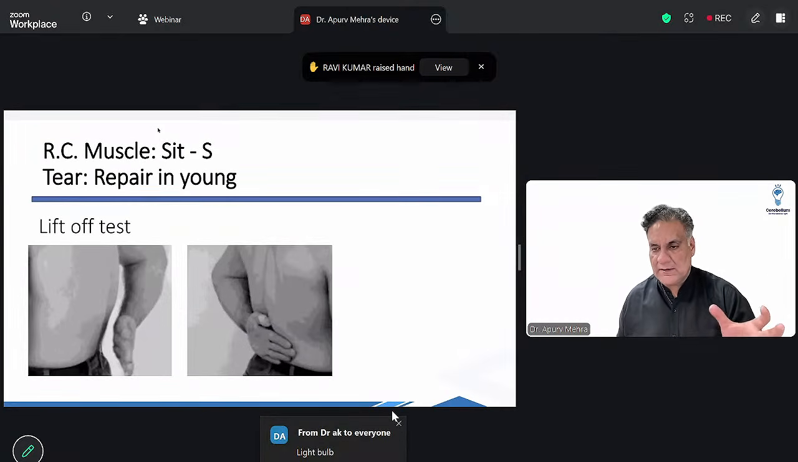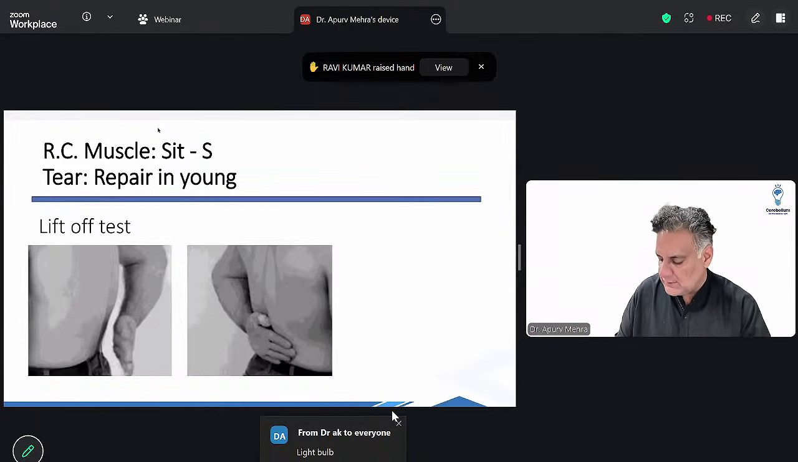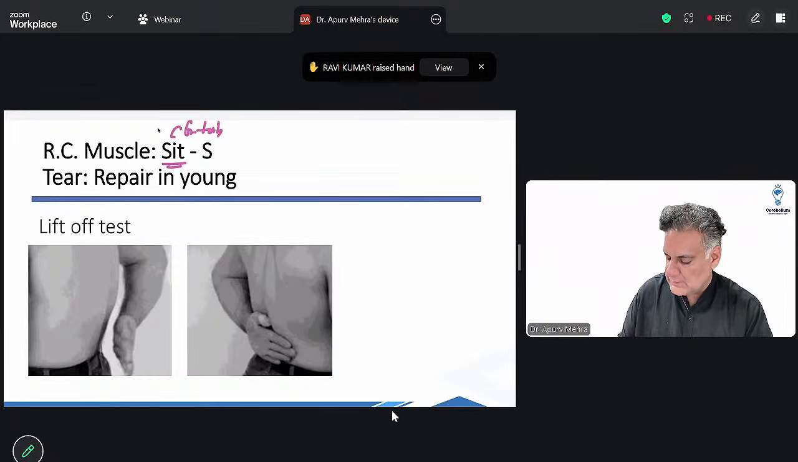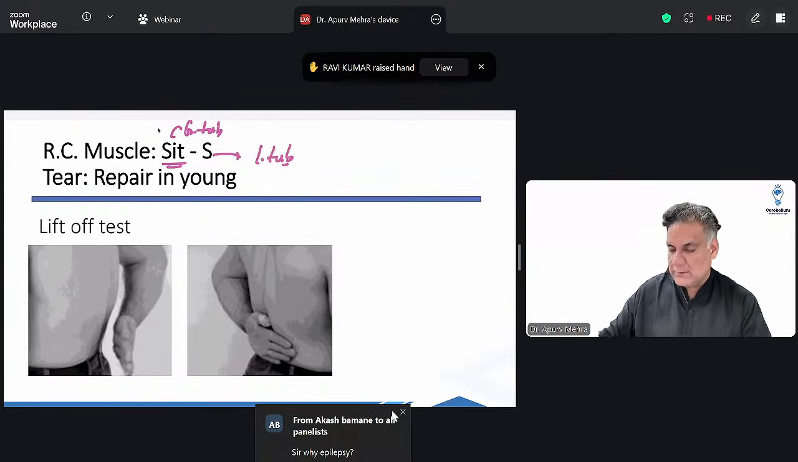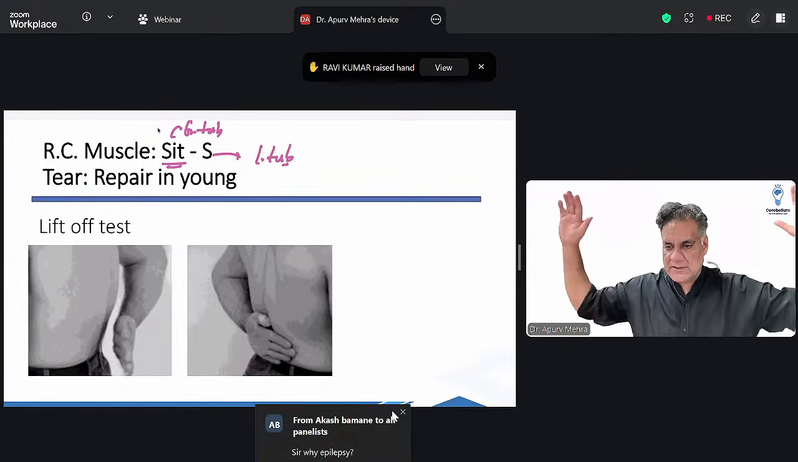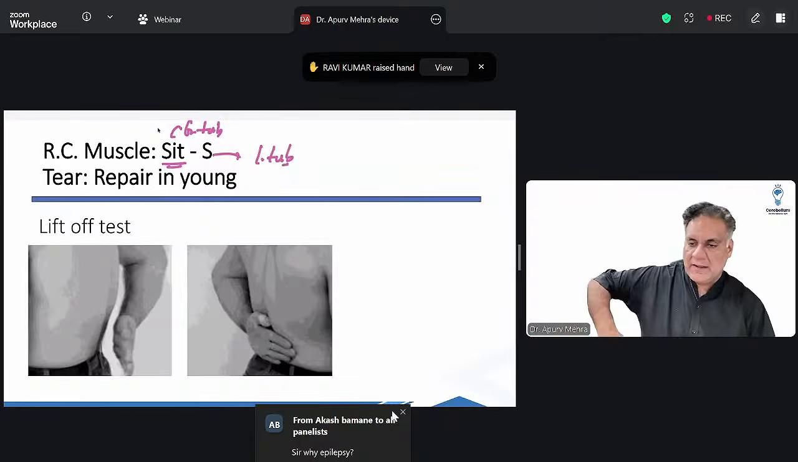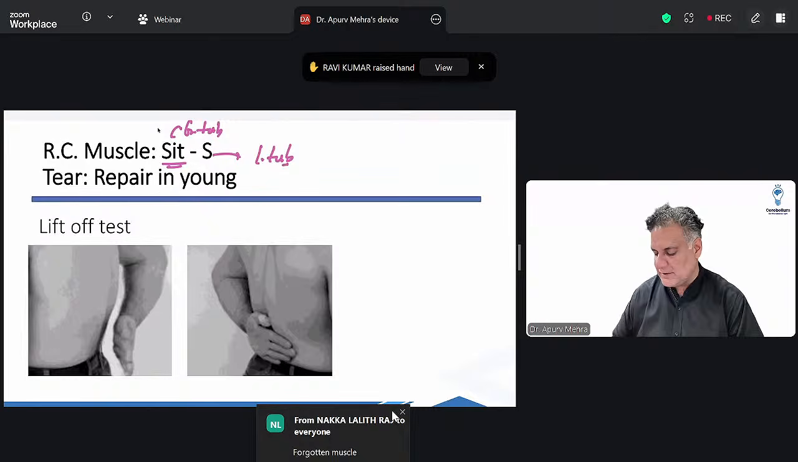The rotator cuff muscles, supraspinatus, infraspinatus, and teres minor, insert on the greater tuberosity, and subscapularis inserts on the lesser tuberosity. The rotator cuff muscles are responsible for abduction and external rotation, but subscapularis is for internal rotation. The test for it is called the lift-off test. The subscapularis is also called the forgotten tendon of the rotator cuff.